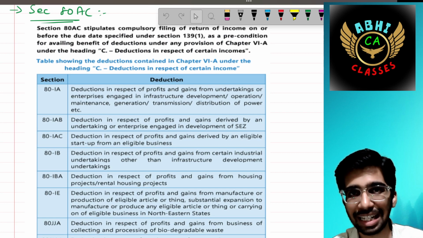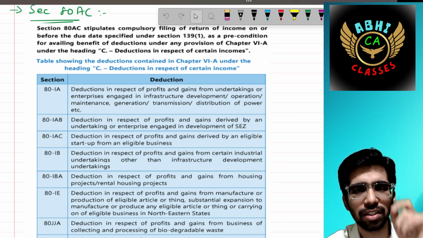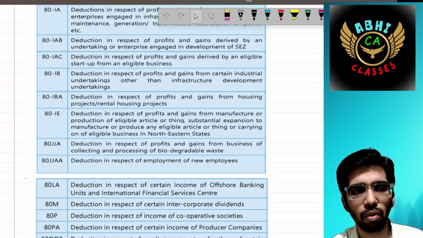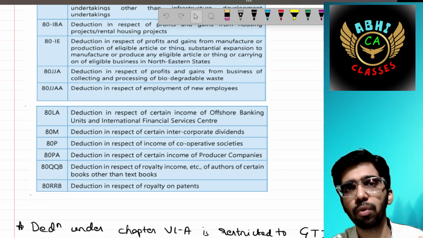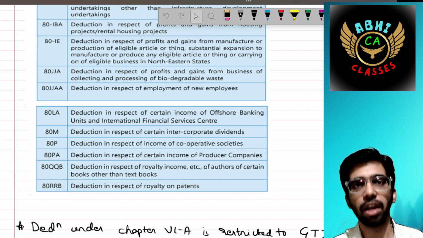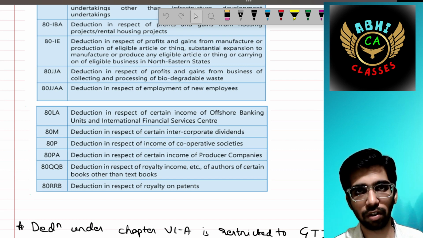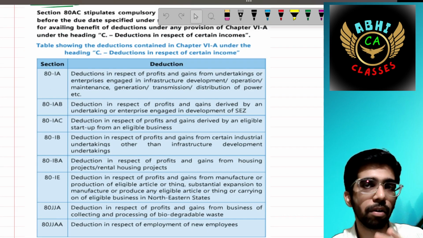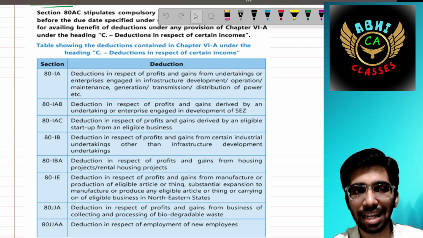These deductions, that is the only part that is important in these sections. There is no other need to go through them in detail; you will see them in today's upcoming sessions. In order to claim the sections specified under 80AC, you have to file your income tax return before the due date. That is the simple logic behind the sections.